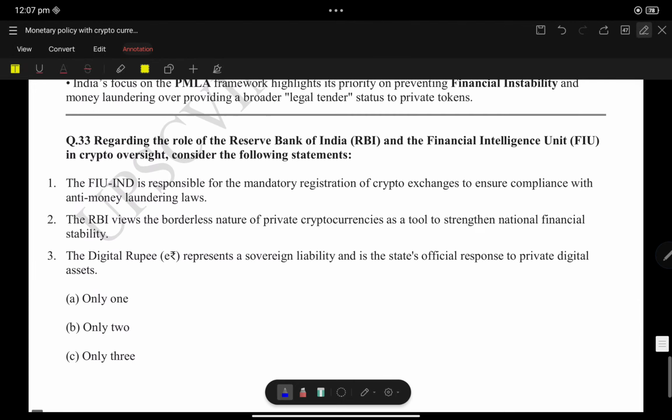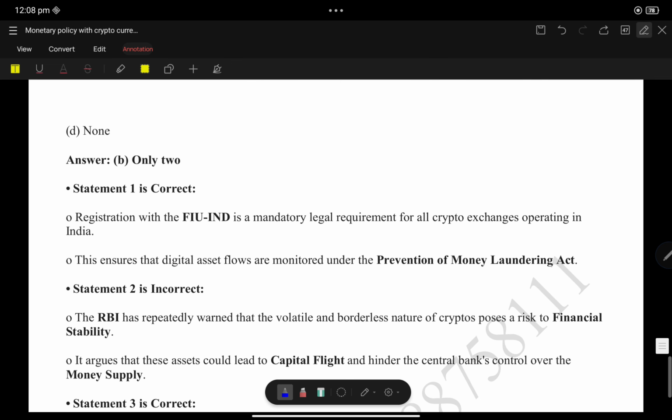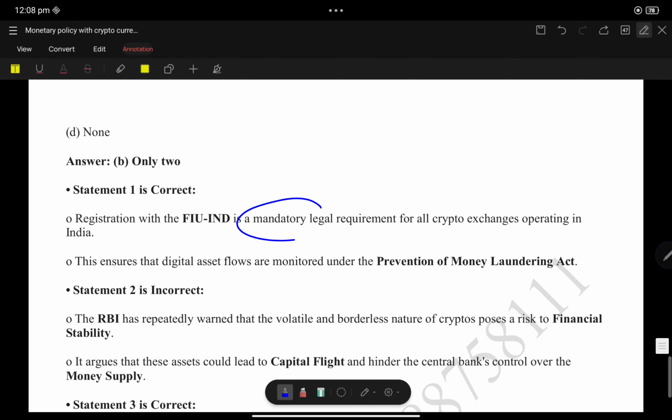Now we go to the role of the Reserve Bank of India and the Financial Intelligence Unit in cryptocurrency. The Financial Intelligence Unit in India is responsible for mandatory registration of crypto exchanges. Yes, that is correct.